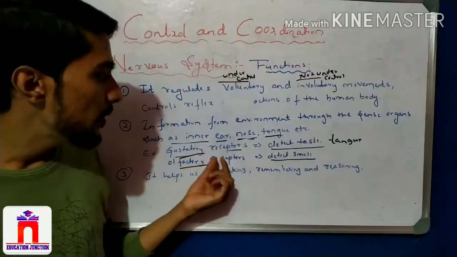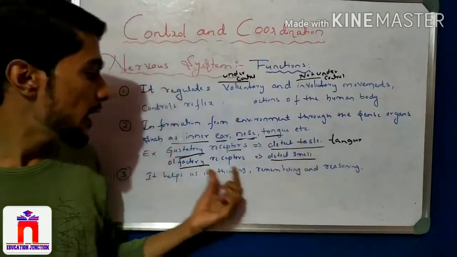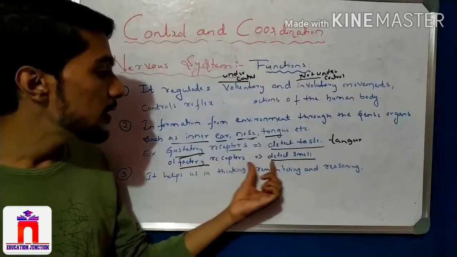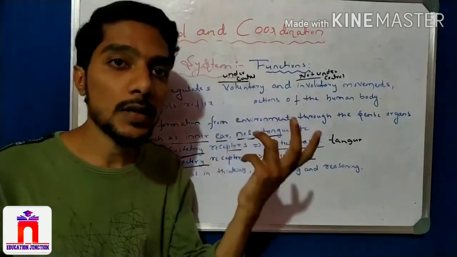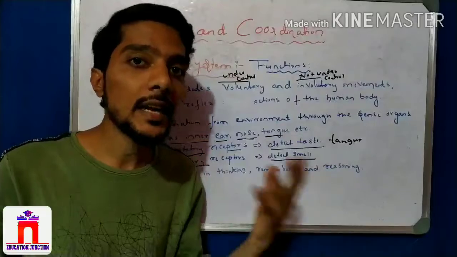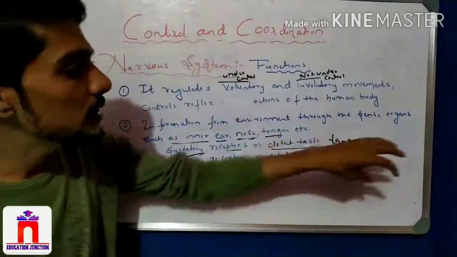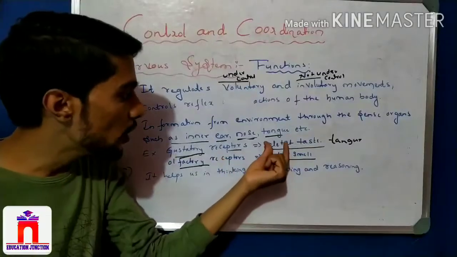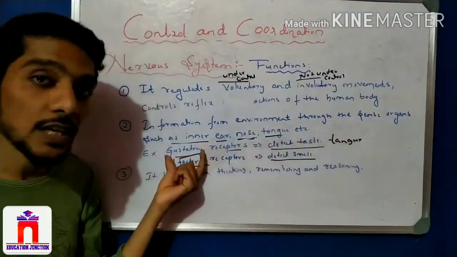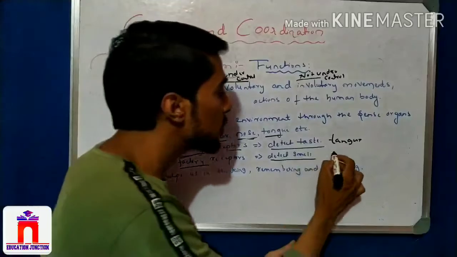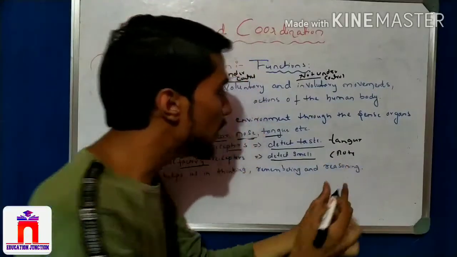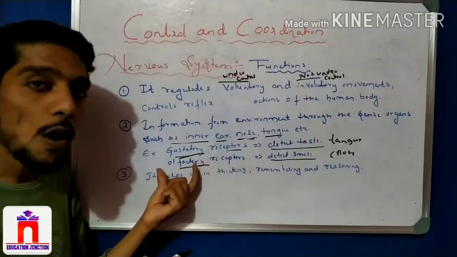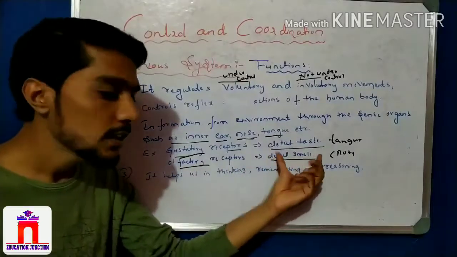Gustatory receptors detect taste, olfactory receptors detect smell, and photoreceptors present in the eye detect light. So we have sense organs, and those sense organs have receptors. The tongue has gustatory receptors, and the nose has olfactory receptors that detect smell.